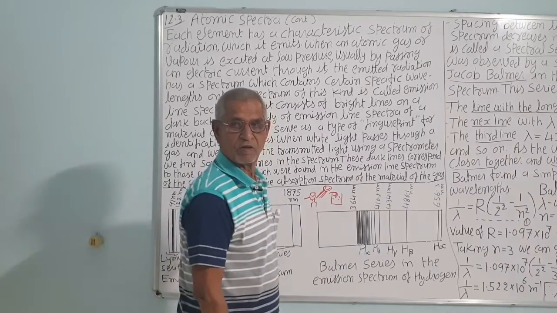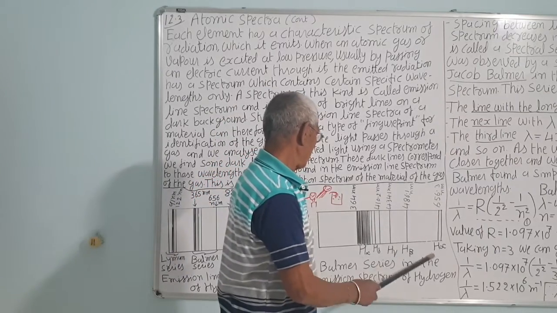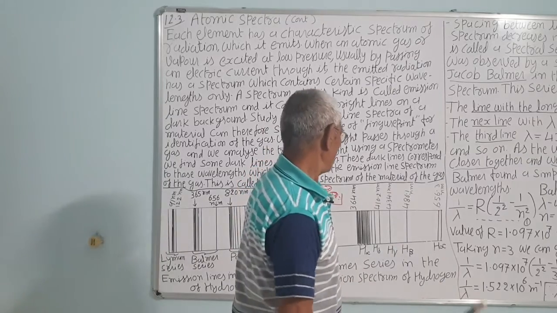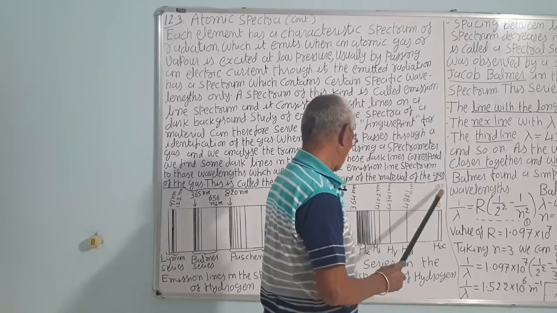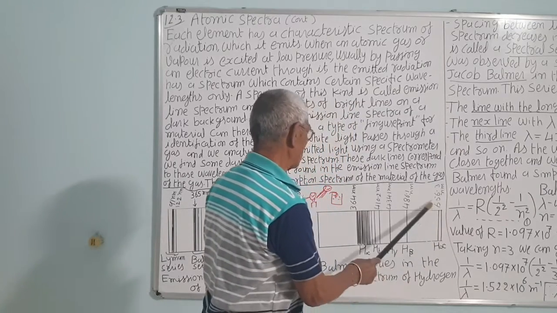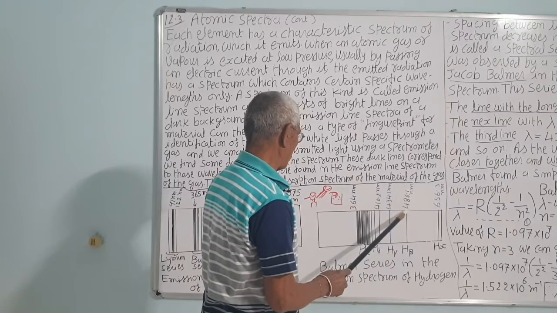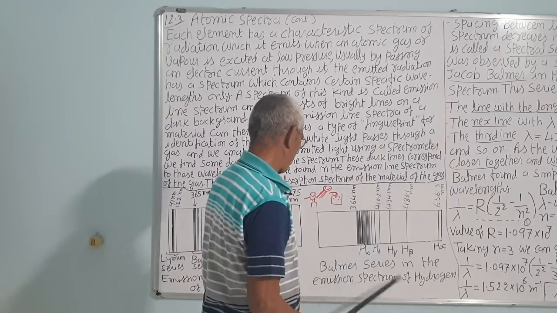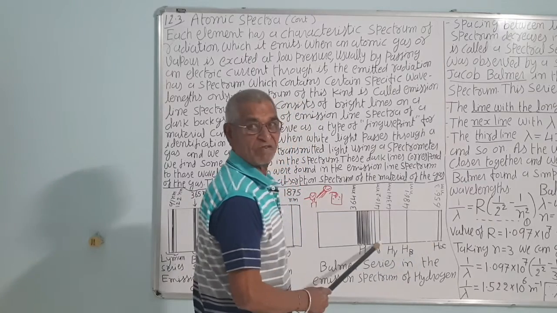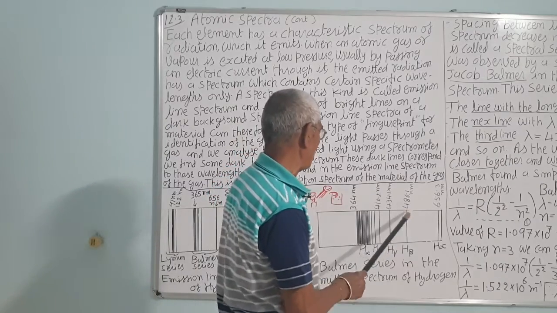Violet has around 400 nanometer wavelength, and red has about 750 to 800. So, according to that, this is at the end of the red, this is blue green and this is the violet portion. So, H alpha, H beta and H gamma are in the visible spectrum. Remember, not infrared or ultraviolet in the Balmer series.